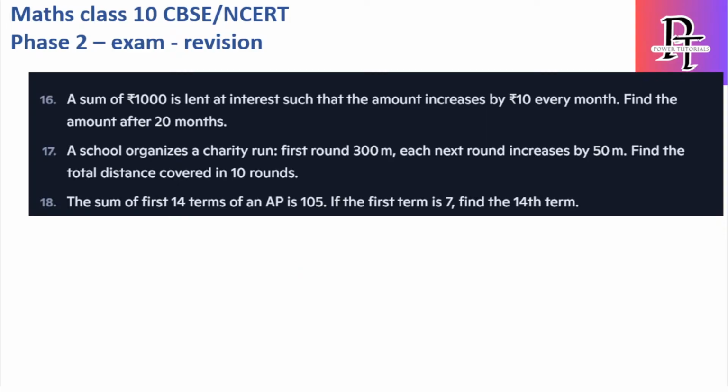16th question. The sum of 1000 is lent at interest such that the amount increases by 10 rupees each month. Find the amount after 20 months.